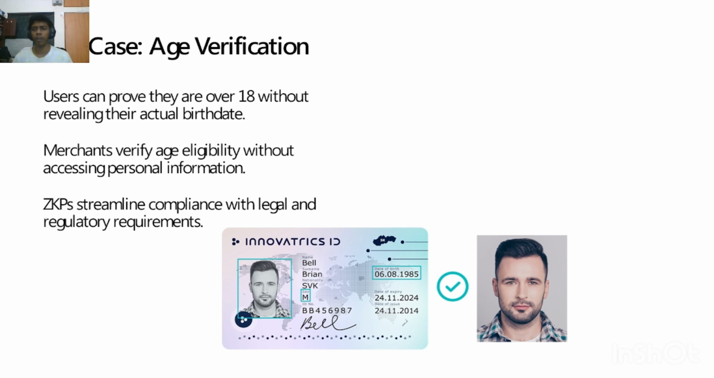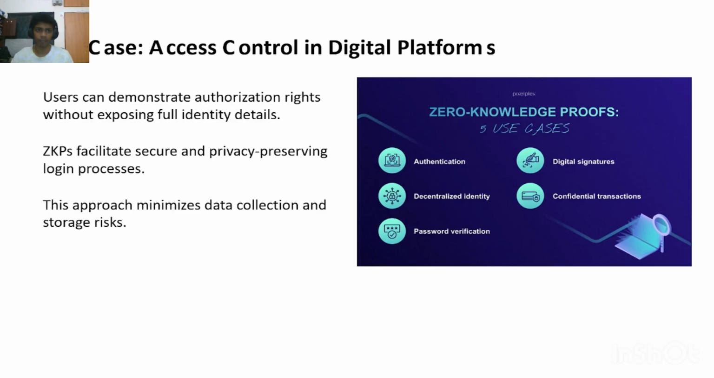For example, if you want to buy bread or something online, instead of uploading all your ID and personal details, you can simply say you're above 18, above 21, or above some age respectively. So you specify only a little information, rather than giving away all your information. Just stay safe. Another use case is access control in digital platforms.